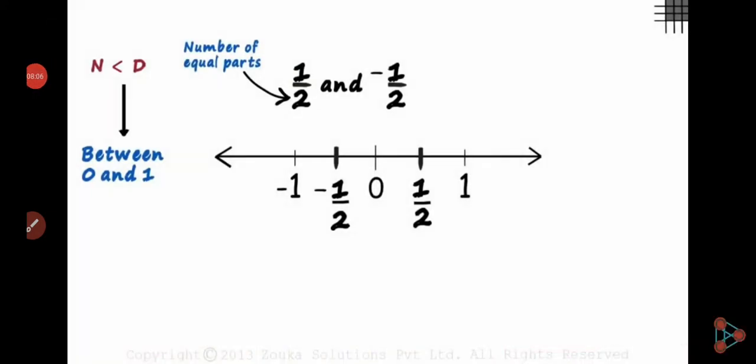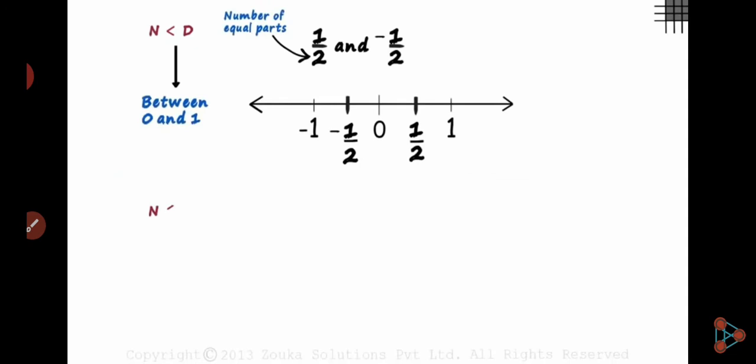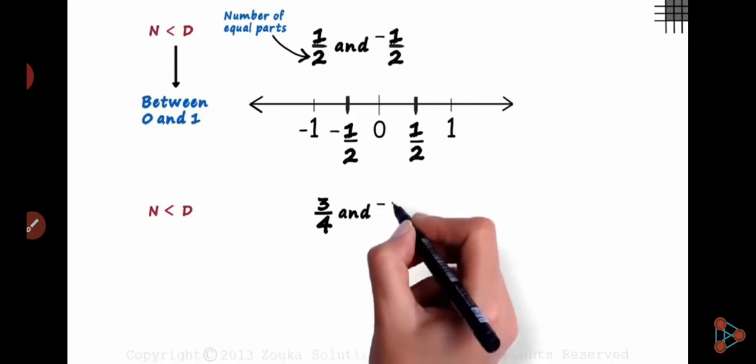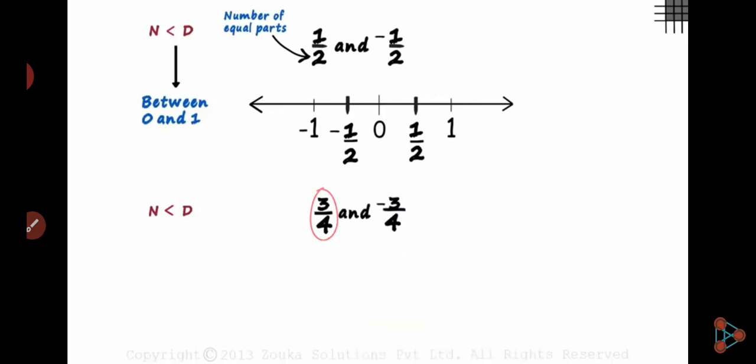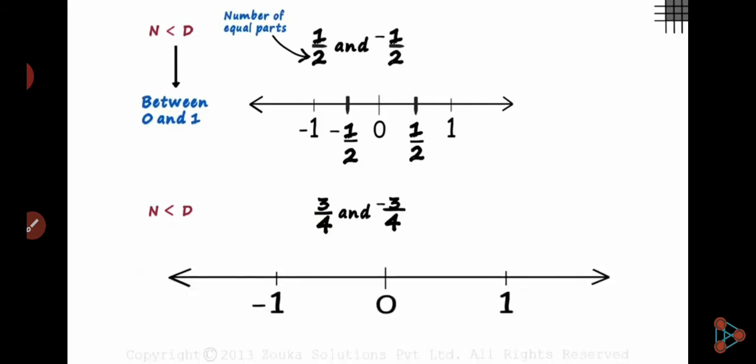So this way we have to represent rational numbers on the number line. Okay, now if numerator is less than denominator, one more number is 3/4 and -3/4, and we say denominator represents the number of equal parts. Denominator represents the number of equal parts between 1 and 0. So you can divide 0 and 1 into 4 parts. Okay, we have to divide equally into 4 parts between 0 and 1. Okay, so it becomes 4 parts.